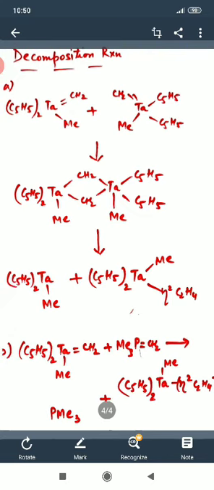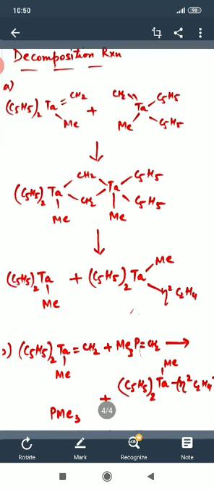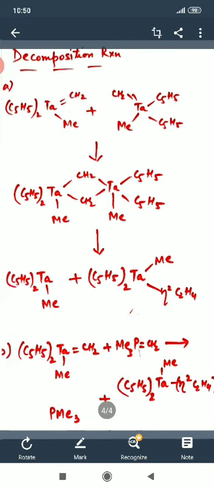The same is the type of reaction here, only we are going to change the second reaction where both the carbenes are going to react. Again we are going to get an intermediate product in this way, which in the previous example we have discussed. Now the remaining part, which is PMe3, is given out, and tantalum gets bonded to (C5H5)2 with a single bond.